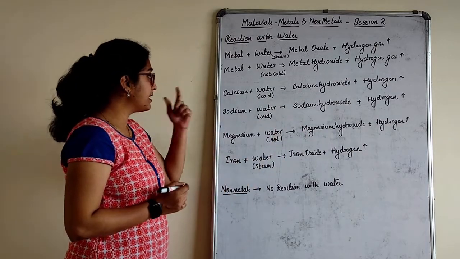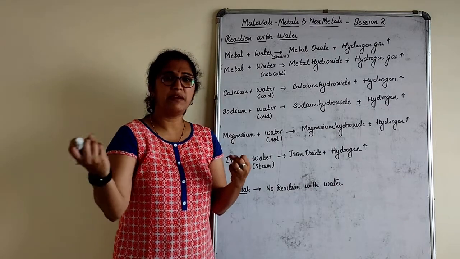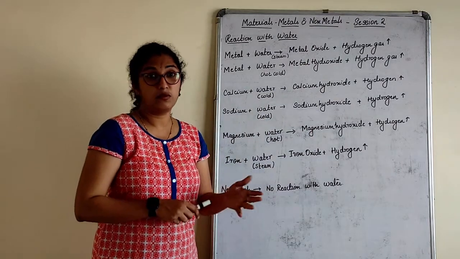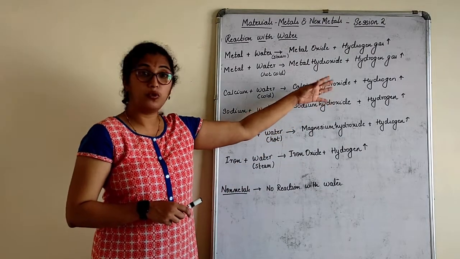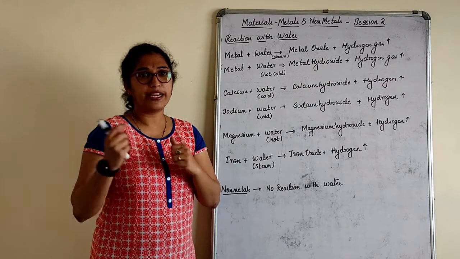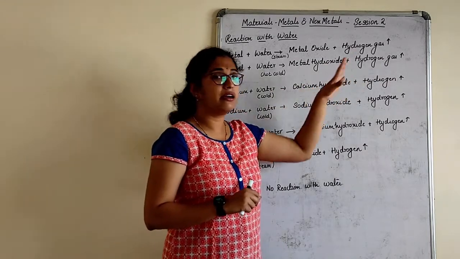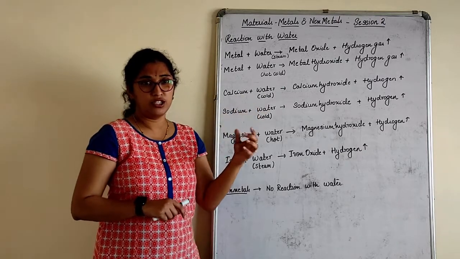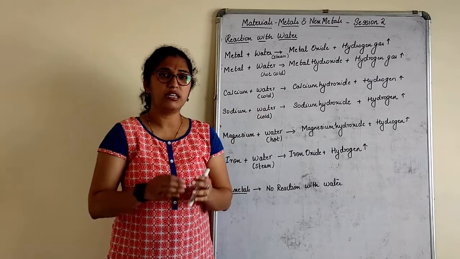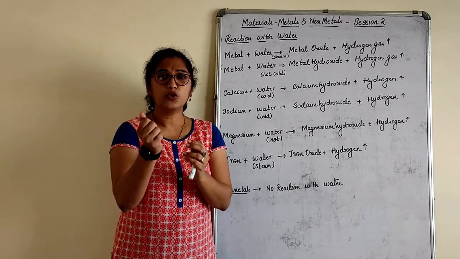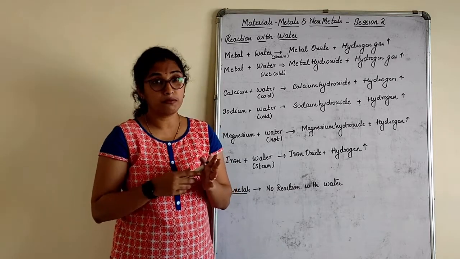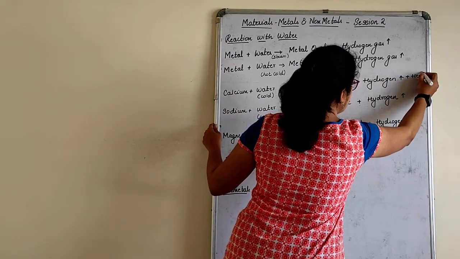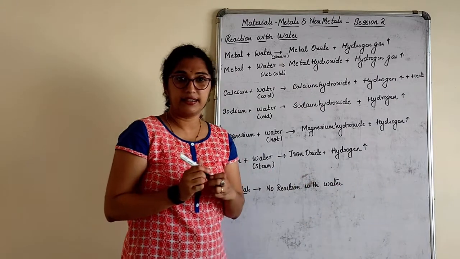For example, if you take calcium and calcium is exposed to water, I get calcium hydroxide. What is that calcium hydroxide? We all know it, slaked lime, what we call whitewash. Along with that, hydrogen gas is liberated. Simple, children. When we do this reaction, if you take calcium, mix it in water and just hold the beaker, you can feel the beaker is warm. That means along with hydrogen gas, heat is also liberated, right?